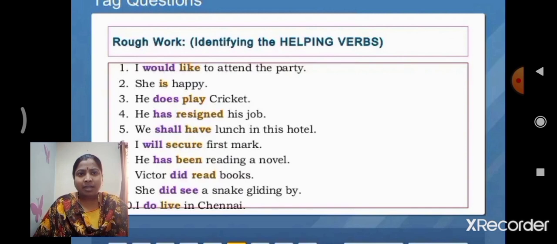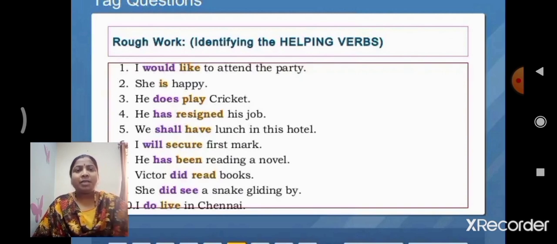Mustard color verbs are main verbs. Would, does, has, shall, will, has, did, do. These are the auxiliary verbs. Like, is, play, resigned, have, secure, been, read, live. These are the main verbs. Okay.